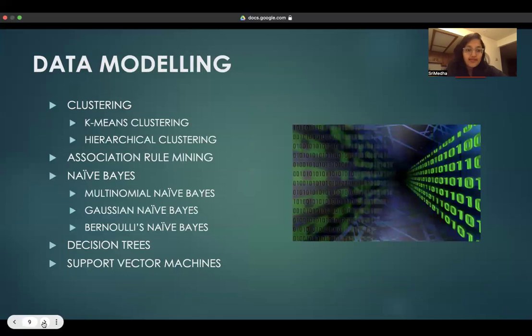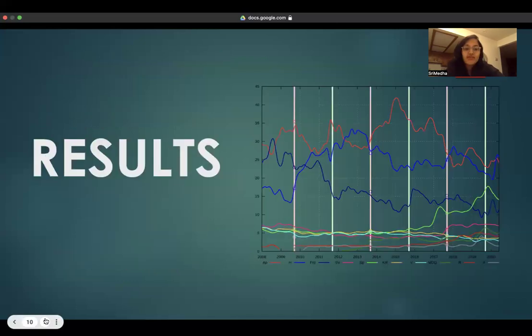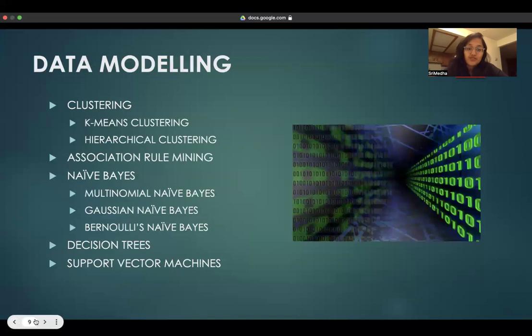Moving on to data modeling, as a part of this project, I've implemented several different data modeling techniques. Some of them are k-means clustering, hierarchical clustering, association rule mining, naive Bayes, decision trees, and support vector machines. So k-means clustering groups data points into clusters based on similarity, aiming to minimize the variance within clusters. Hierarchical clustering builds a hierarchy of clusters by recursively merging or splitting clusters based on similarity or distance.